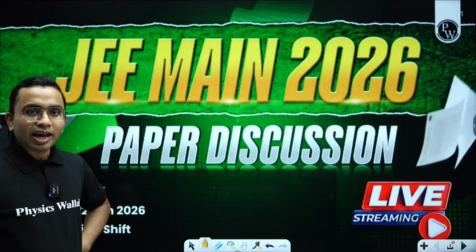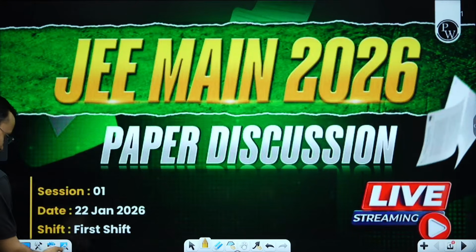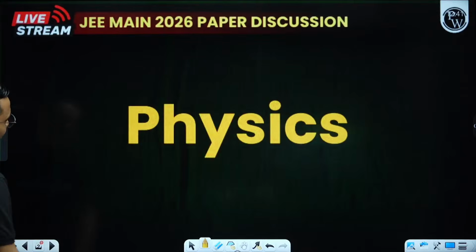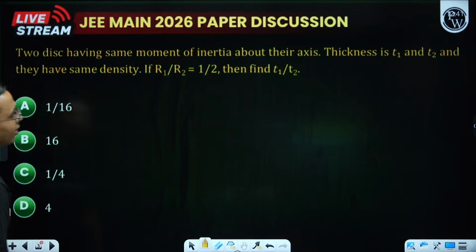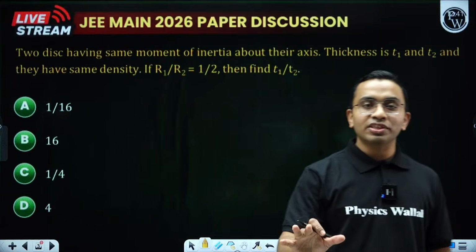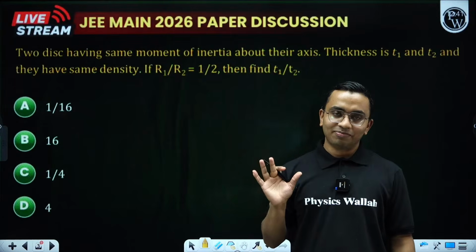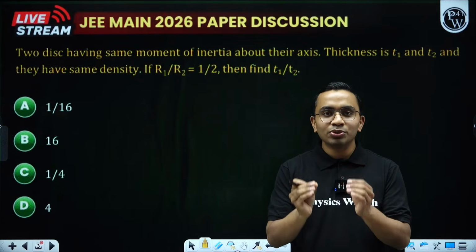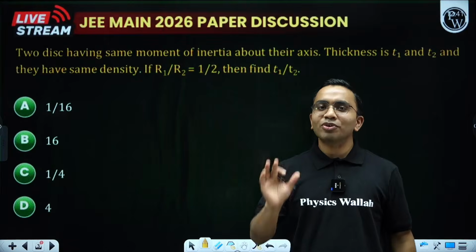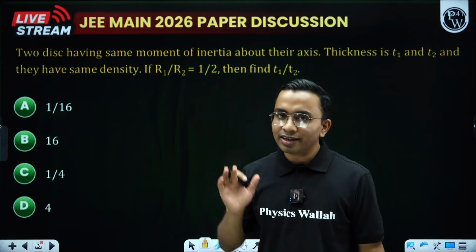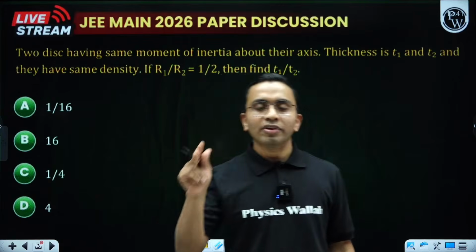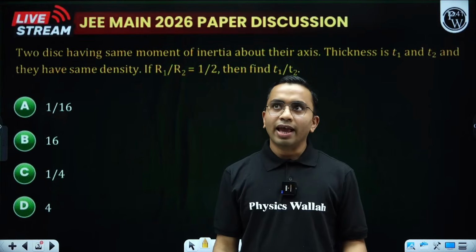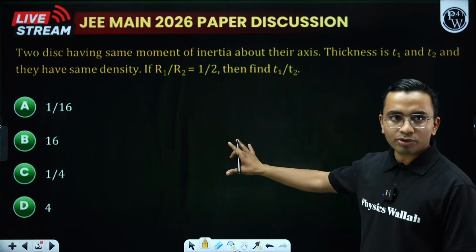And now we are having questions on physics. Let us see the first question in physics. Yeah, this is the first question: moment of inertia is asked. I was saying that from rotation, if you are not doing anything else, make sure you do moment of inertia very nicely. If a question is asked, there is a very high probability that it will be from moment of inertia. We had two questions yesterday in the morning shift, I think, and two in the evening shift. Here also you see a simple question from moment of inertia.